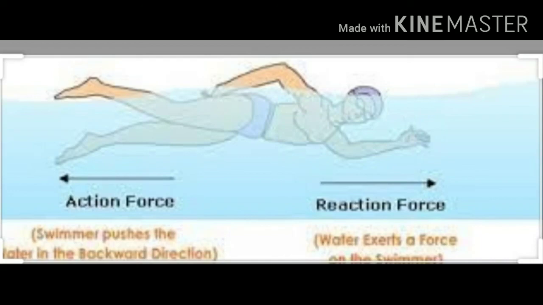So it is very necessary that both the objects should be different from each other. This is the property of Newton's third law. Here one object on which force is acting is the water, another object is the swimmer. So this is your Newton's third law.